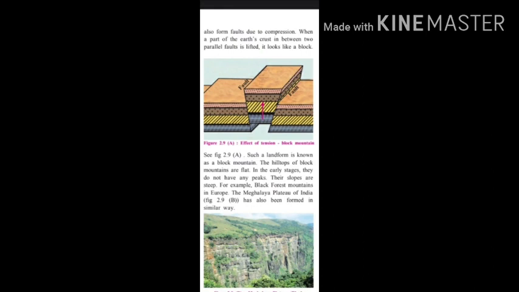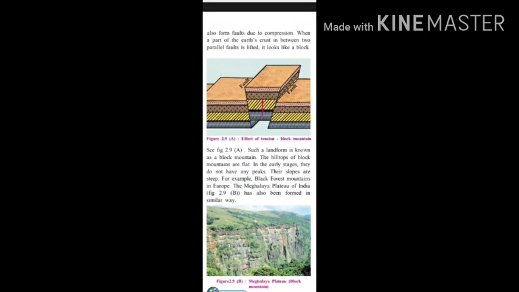In the early stages, they do not have any peaks because their structure is flat. So such a structure does not have any peak. Their slopes are steep. Look at figure 2.9b, Meghalaya Plateau. Then you can understand how a block mountain looks.